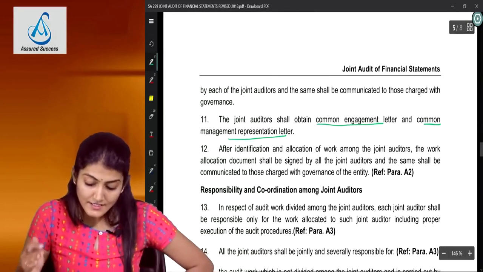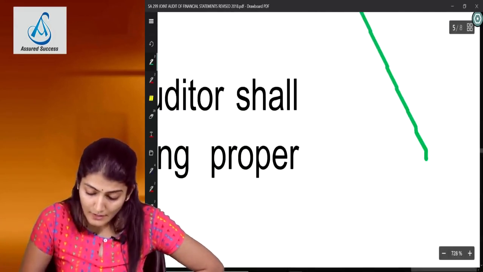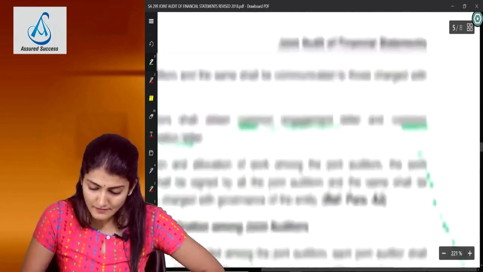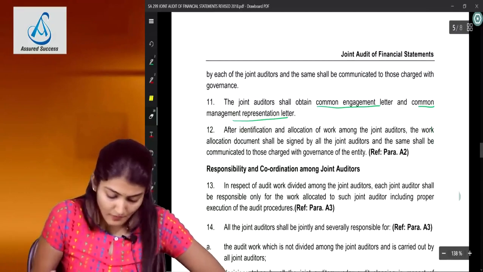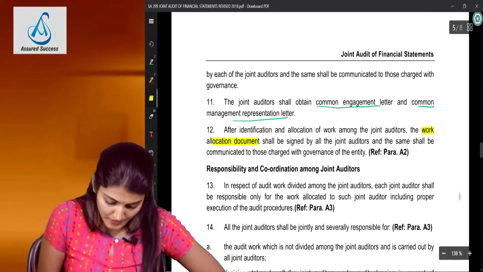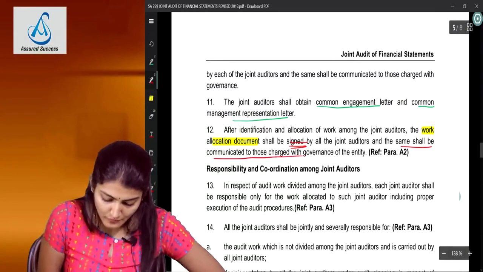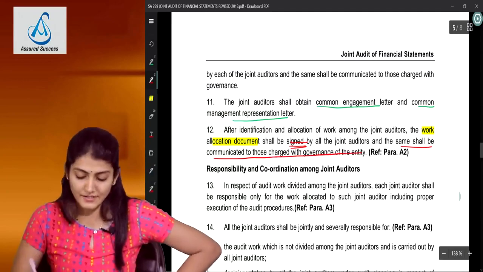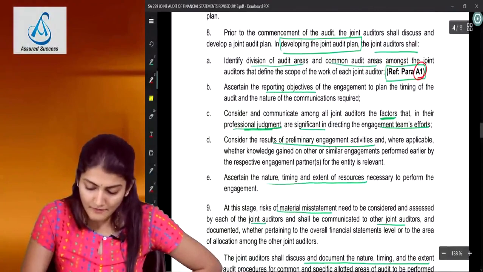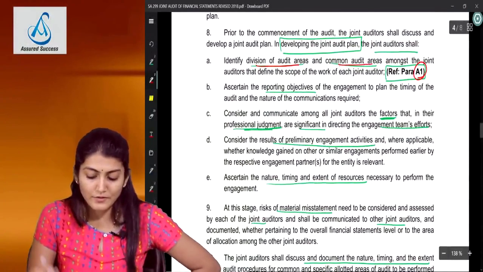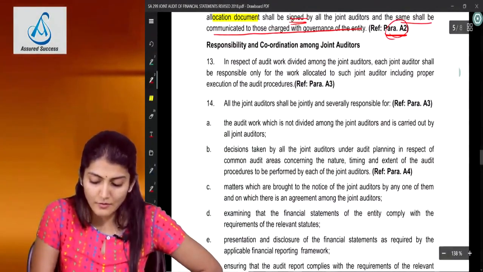And after identification and allocation of work among the joint auditors, the work allocation document, did you see that term over there? What is the term that I am talking about? The work allocation document shall be signed by all the joint auditors, and the same shall also be communicated to the TCWG of the entity. So there they have written refer para A2. So what was there earlier? Refer para A1, where division of audit areas and common audit areas was there. And then over here for the work allocation document they have written refer para A2.